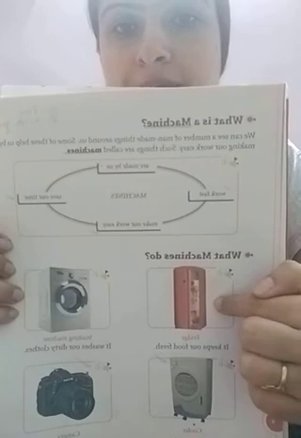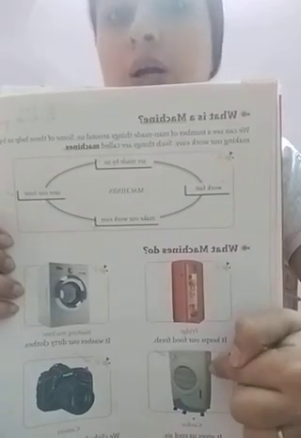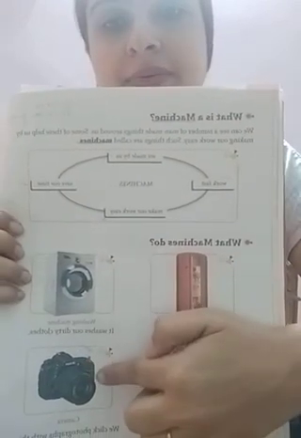Now this is a fridge. What is this? A cooler, washing machine and a camera. Now, fridge, it helps us to keep our food fresh. Alright? Fridge keeps our food fresh.